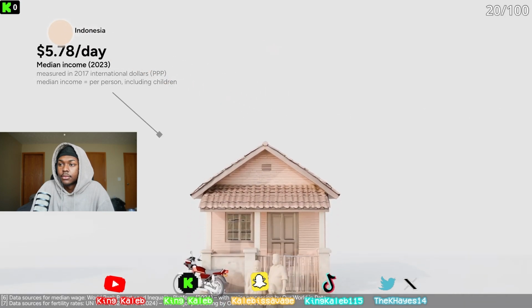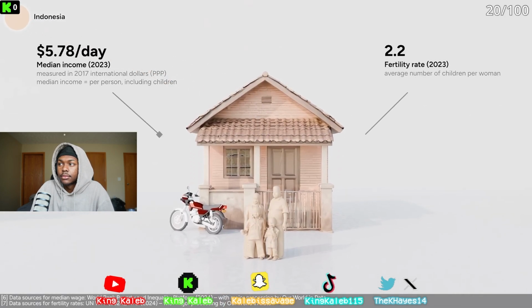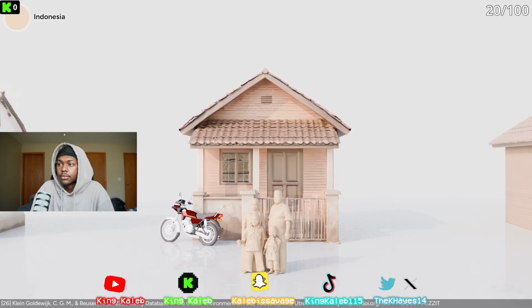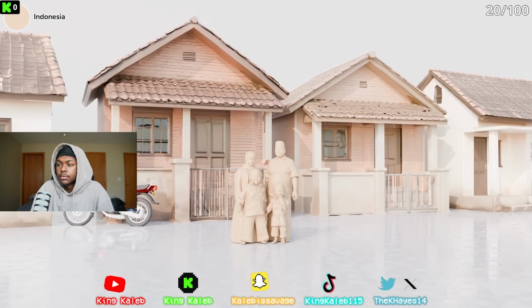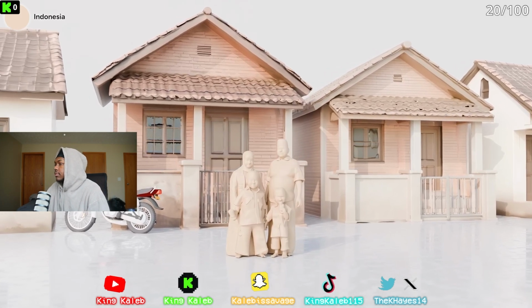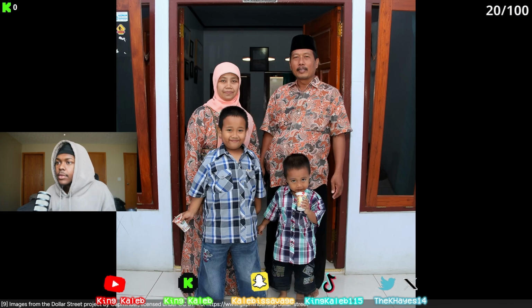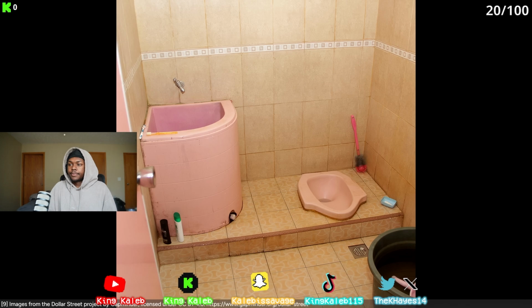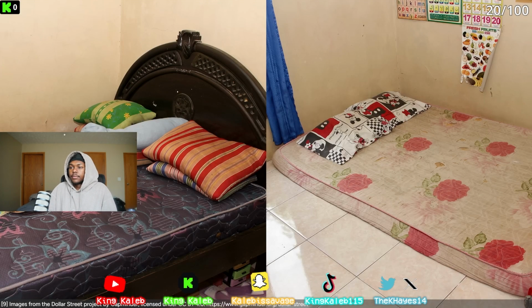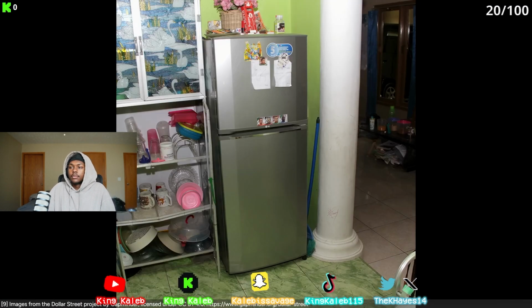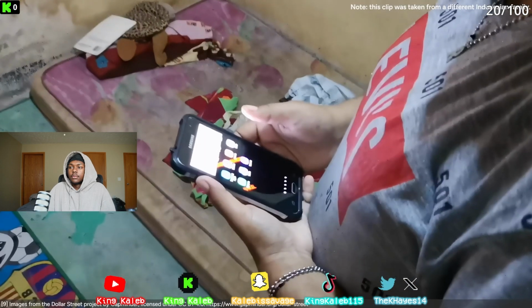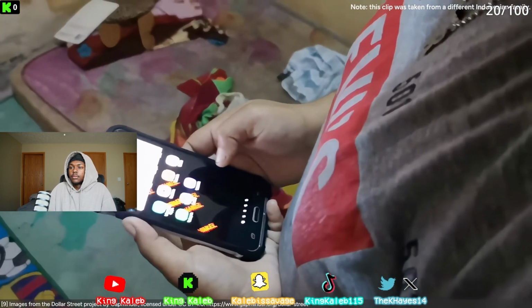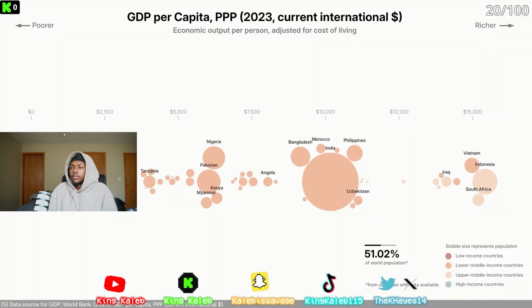The median wage is around $6 per day, and women have on average around 2 children. Most families now live in urban areas, not rural. As countries develop, the population tends to migrate from the countryside into urban areas. This family of four lives in a house with a bathroom, a kitchen, bedrooms, and other amenities we didn't see in the previous income levels. Motorbikes are a common means of transportation, and most people have access to internet and use smartphones. We're entering the richer half of the world.